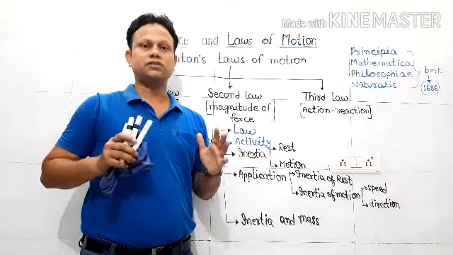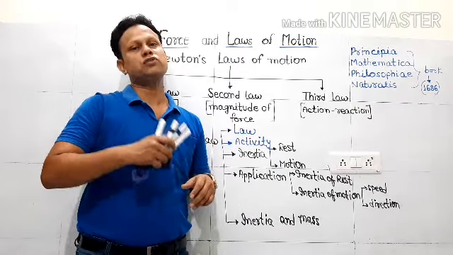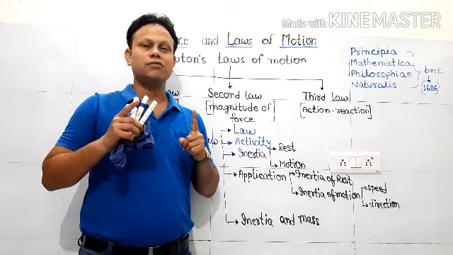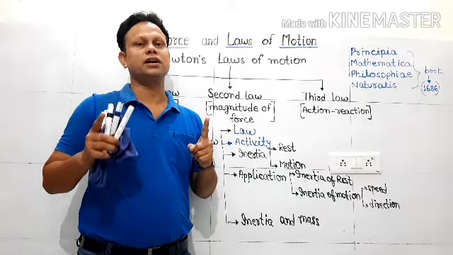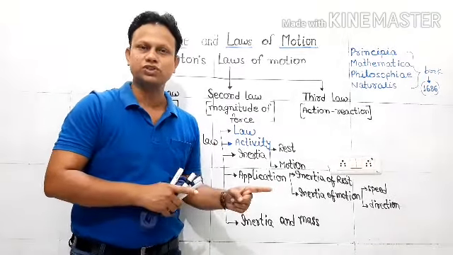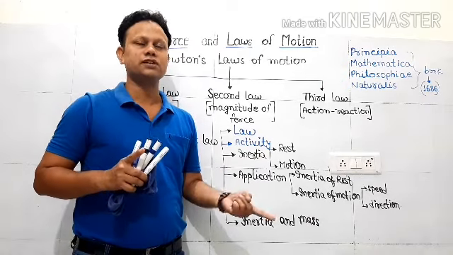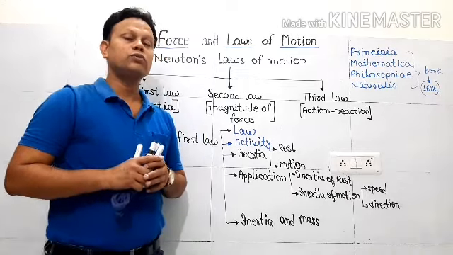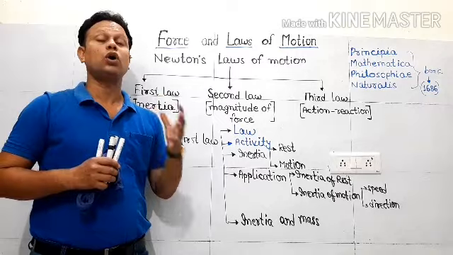The body at rest will say that I will remain at rest. The body in uniform motion will say that I will continue with the uniform motion. But this tendency is possible as long as force is not there. Once force comes into the situation, unbalanced force, then the body has to change its state of rest or state of uniform motion.